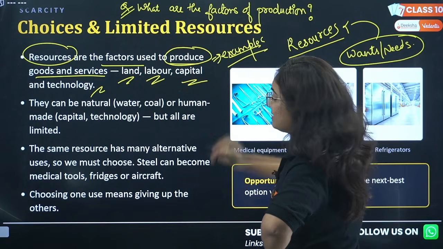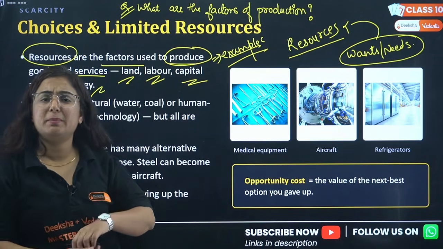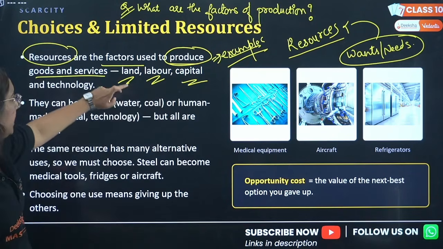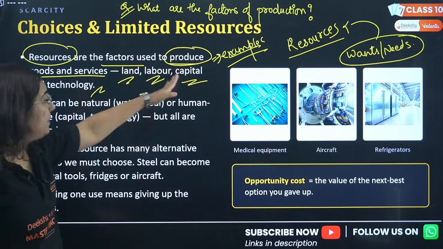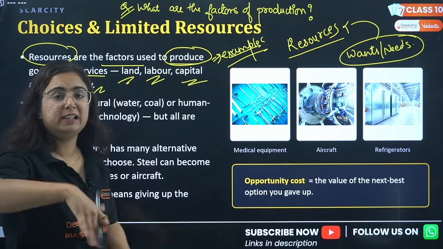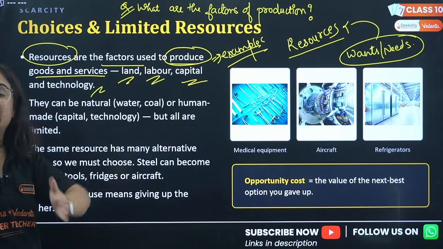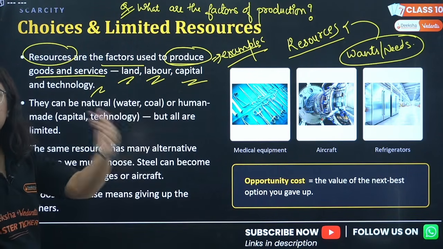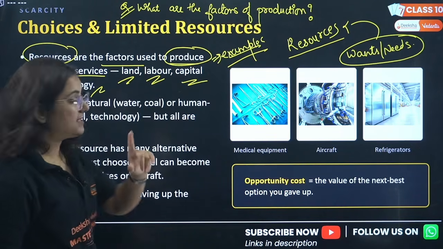Okay, you can use the example of the production of cotton, for example. That cotton needs to be produced on the land. Okay, labor is required for that because it needs farming. Capital is required then to start the machinery to convert it into yarn and later to cloth, isn't it? And then we require technology to brand it, to transport it, and communication is required to make people aware about that cloth. Isn't it, bacha?